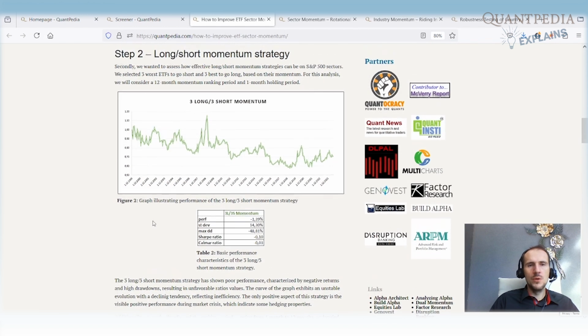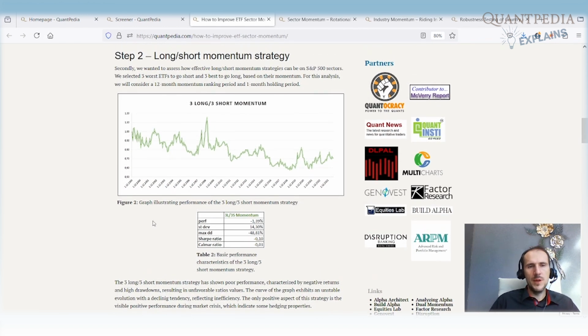Now let's get to a long-short momentum strategy. How does the performance look? Here we have a long-short momentum, the 12-month momentum. We are ranking all of the sector ETFs based on past 12-month performance. We select the best 3 and go long those 3, and we select the worst 3 and go short those worst 3 ETFs. So it's a market neutral strategy. The holding period is 1 month, and after 1 month we rebalance. Now, as we can see, we have a negative performance, high maximum drawdown, zero alpha. So the long-short sector momentum strategy doesn't perform at all.